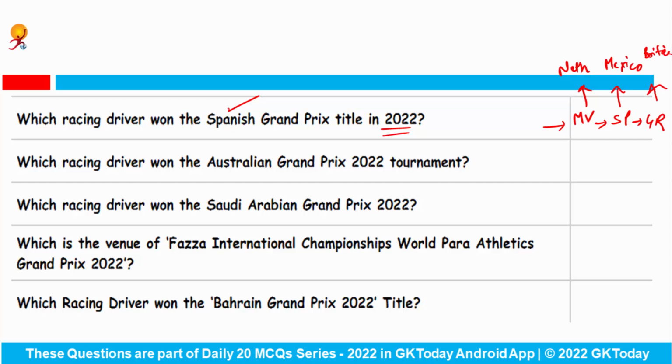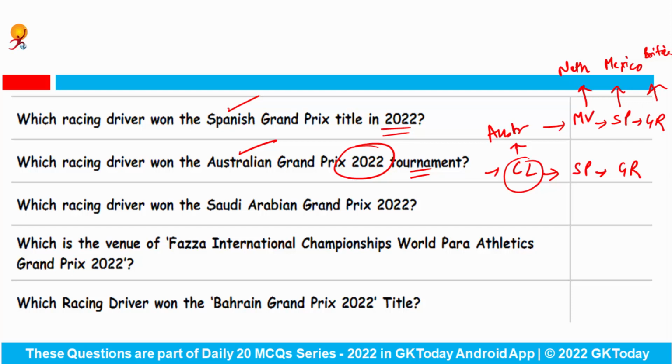Which racing driver won the Australian Grand Prix 2022 tournament? Answer is Charles Leclerc. Then at 2nd place it was again Sergio Perez, and 3rd was George Russell. From which country did Charles Leclerc belong to? So he is from the country Australia.